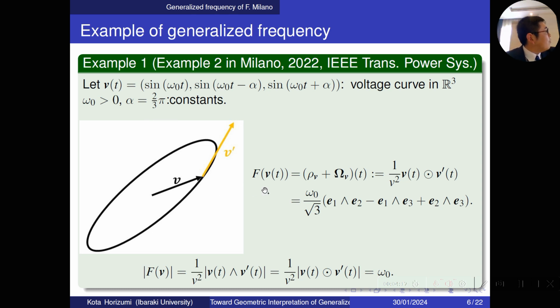And then we calculate the generalized frequency. F_v(t) is as this, and the magnitude of generalized frequency is equal to omega 0. So generalized frequency is the extended concept of frequency.